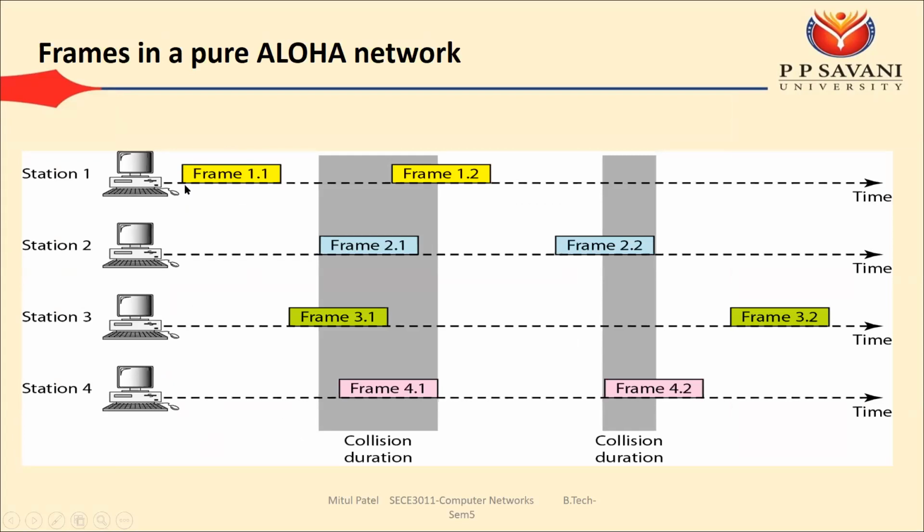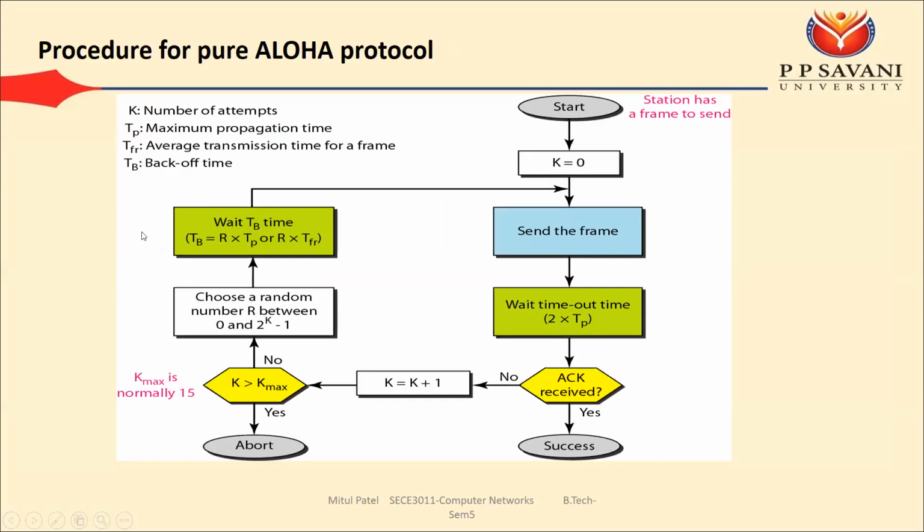The time for last bit transmission minus the time for first bit transmission is known as your frame transmission time. You need to multiply this R value with either the propagation time or the frame transmission time, and it is known as your backoff time, defined by TB. So you need to wait for this much time, that is the TB time.